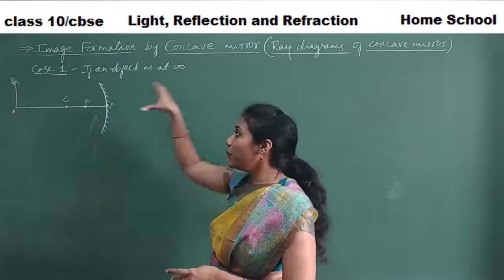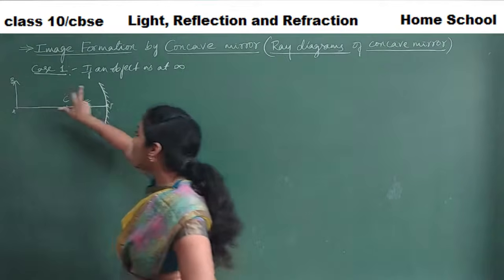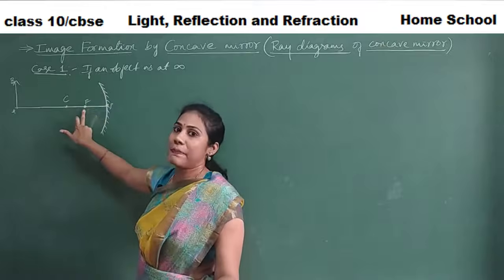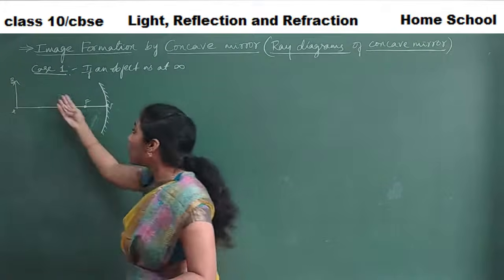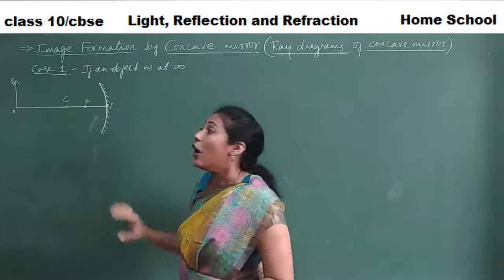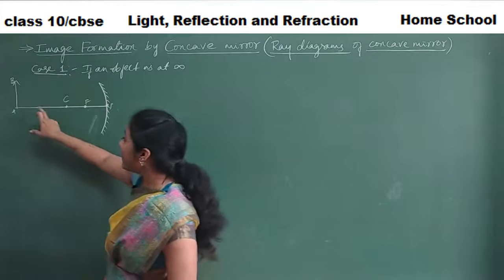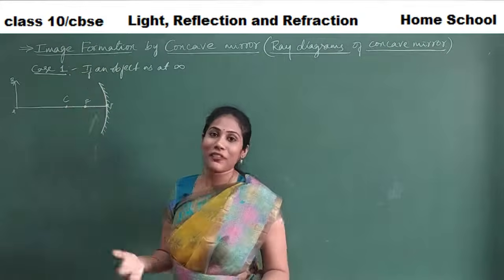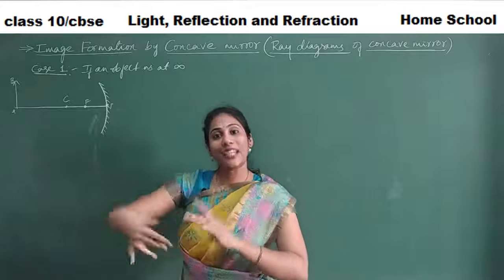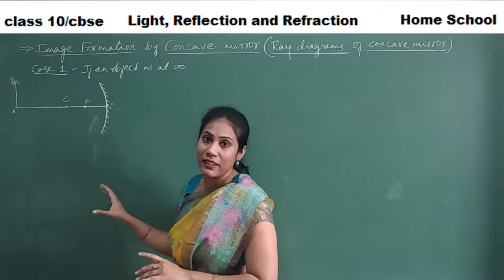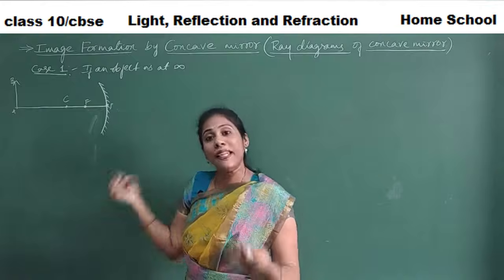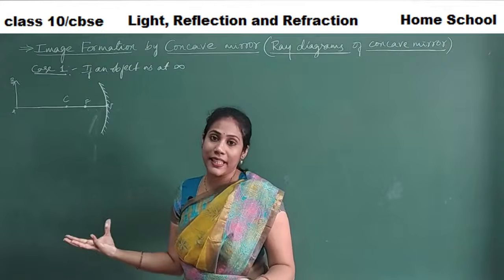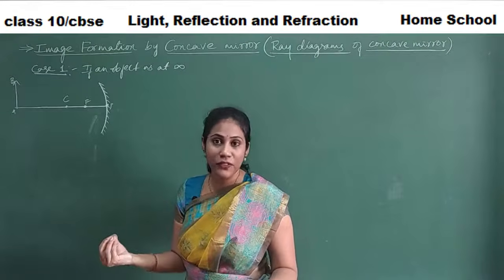You can take an incident ray going parallel to the principal axis, or an incident ray going through the focus, or an incident ray going through the center of curvature. Any 2 rays you have to consider here. With 1 ray we cannot show the image formation. A minimum of 2 rays have to be there to show the formation of image.